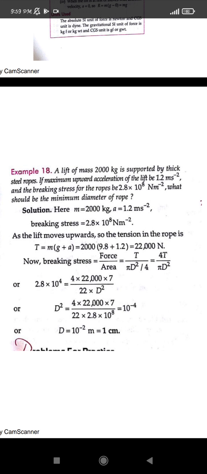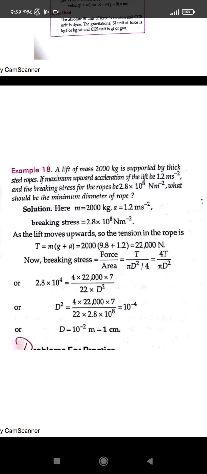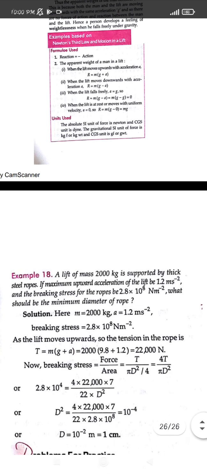Because we have to find the diameter, R is taken as d by 2, right? On squaring that, it will become d square by 4, and 4 will move upwards. So stress equals 4T by pi d square. From here, the force, the tension, we have already found as 22,000. So we can put the value of tension into 4, and pi will be 22 by 7, and we have to find the value of d square. In the question it is given that the breaking stress for the rope is 2.8 into 10 to the power 8 Newton per meter square. From here we can find the value of the diameter of the rope up to which the breaking stress can be limited.